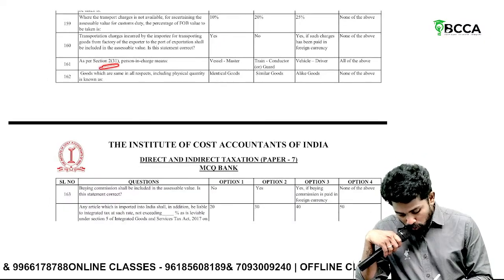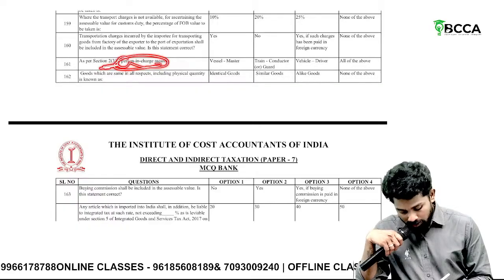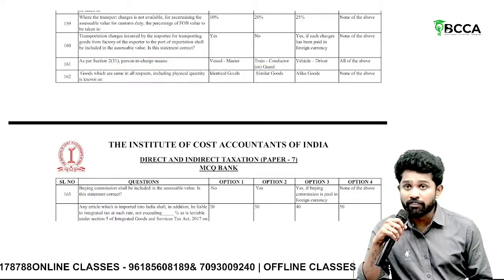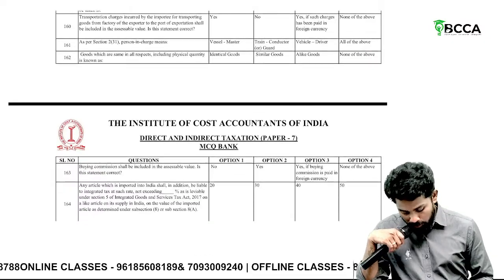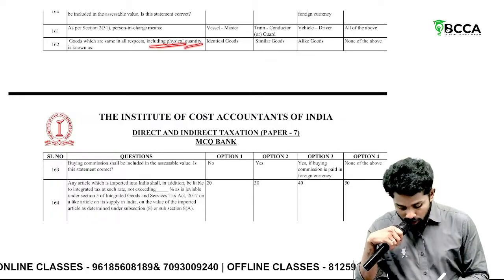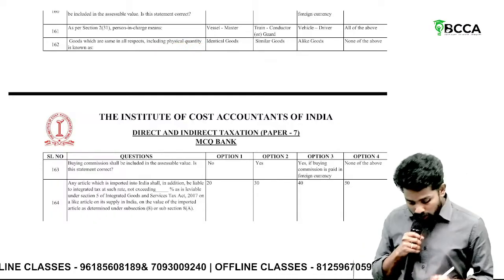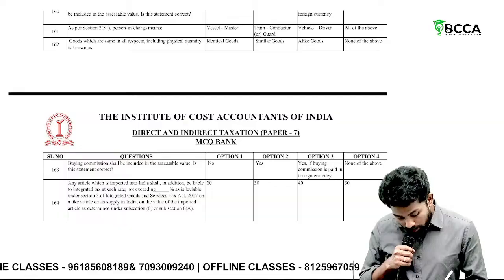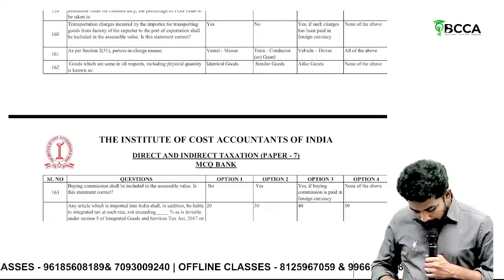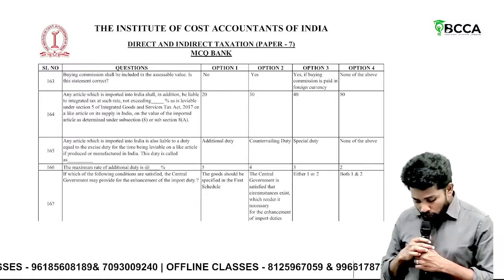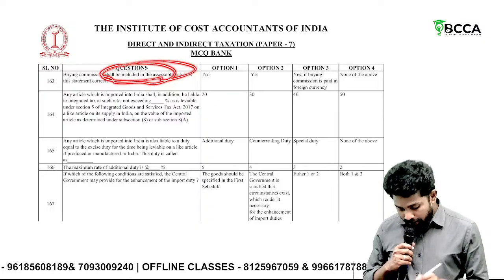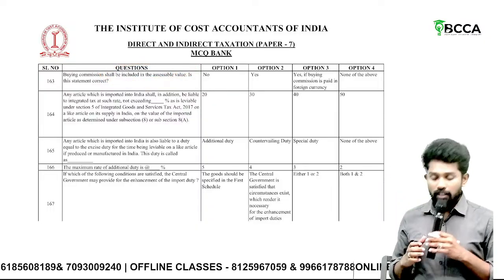As per section 231, person in charge means for vessel master, for train conductor or guard, for vehicle driver. Answer is all of the above. Then goods which are same in all aspects, including physical quantity, are known as what? Identical goods. Then, shall buying commission be added? No, buying commission shall not be added in the assessable value.